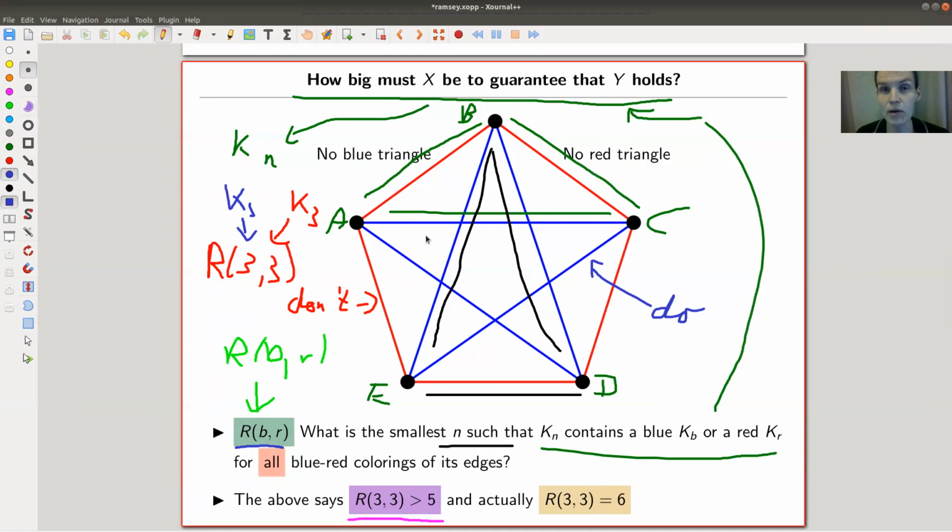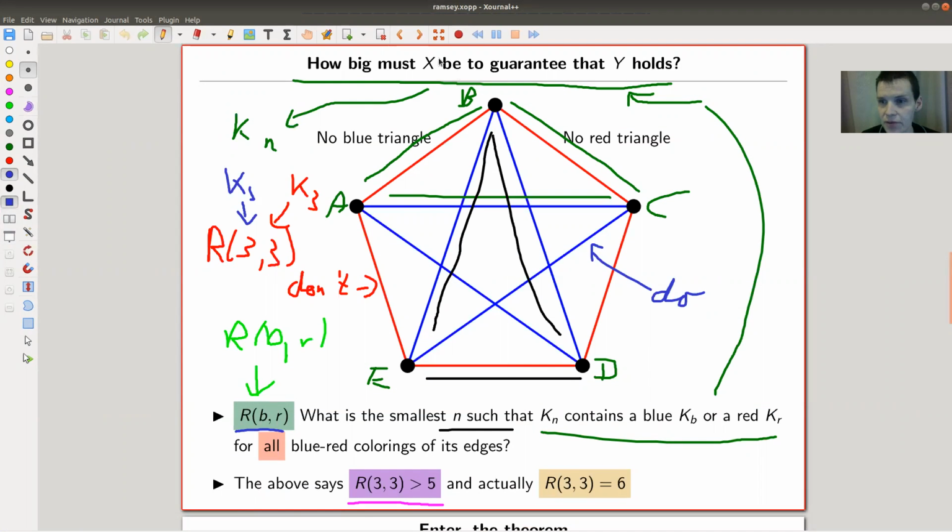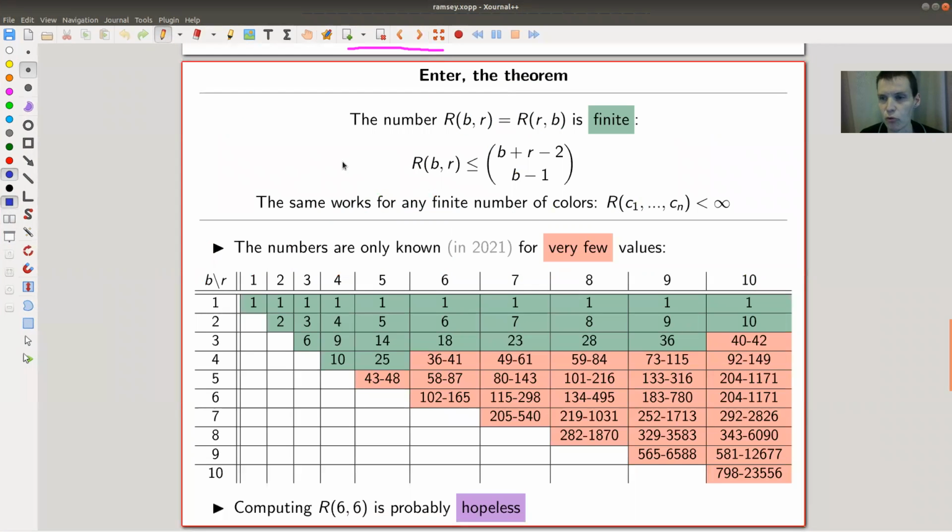Cool. And that demonstration actually shows, because it goes through all cases, that R33 is 6. Which is really not a good way of showing this, because the number of cases is just ridiculous. Of course, you can do that with a computer, but Ramsey theorem by now is 100 years old, and 100 years ago the computers weren't very fast, to say the least. And now enter the theorem. A bit surprising in my opinion.